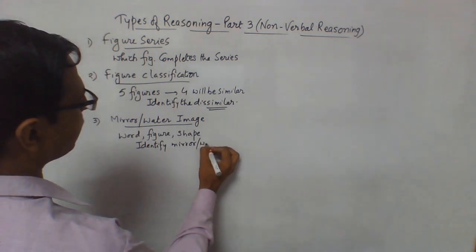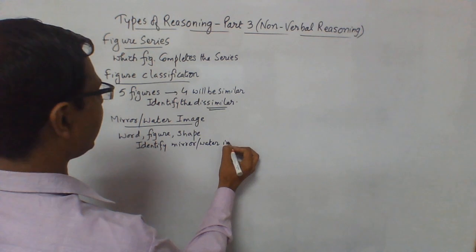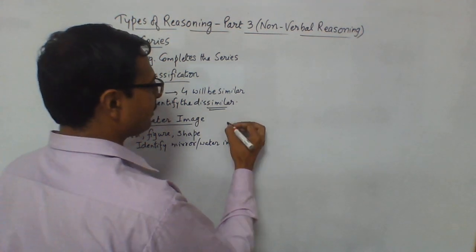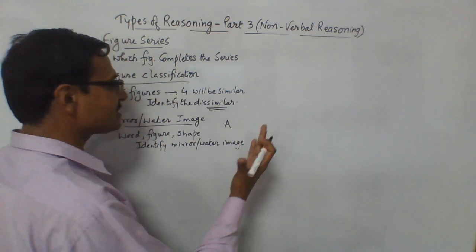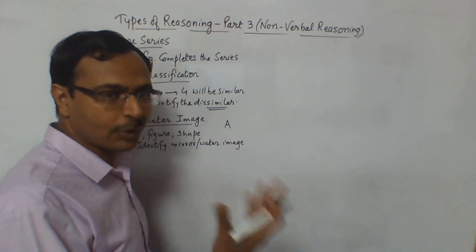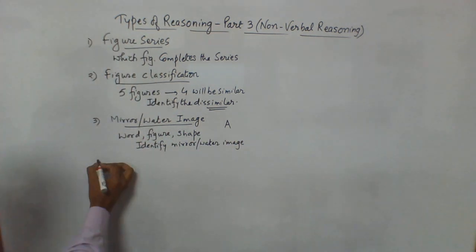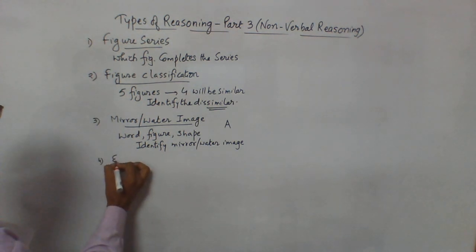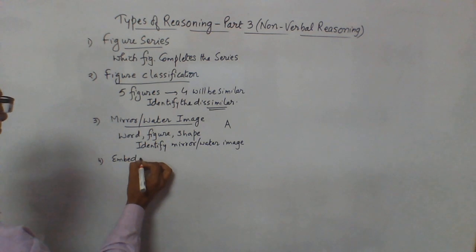Mirror or water image of that shape. So you should know, if the alphabet A is written like this, what will be its mirror image and water image.